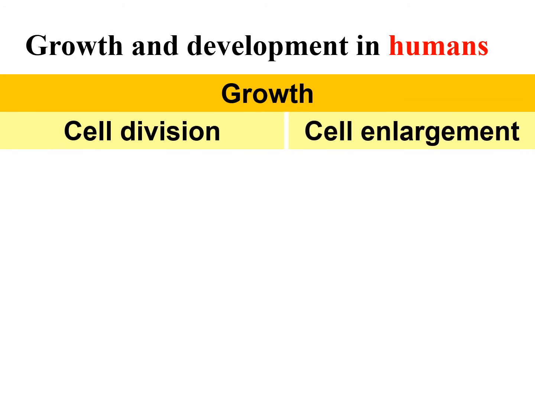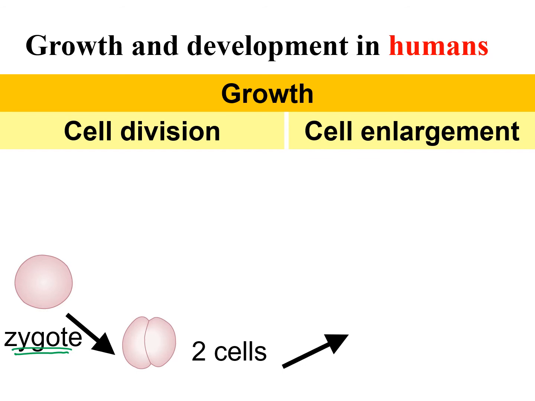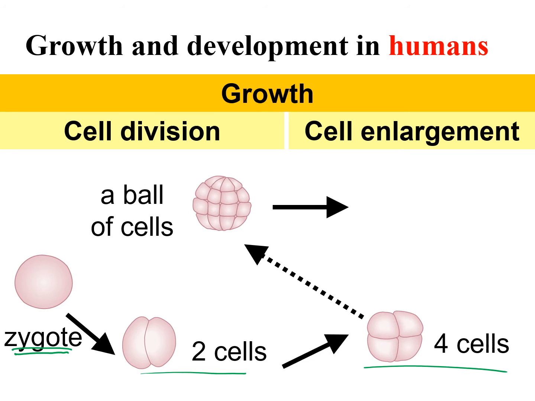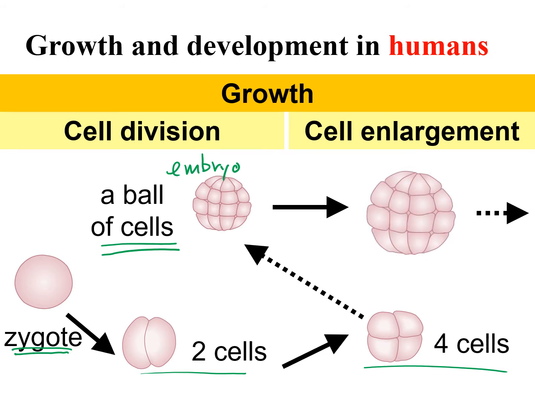For growth and development in humans, it starts with a zygote 受精卵. After cell division, it will become 2 cells. Another cell division from 2 cells to 4 cells, and then it becomes a ball of cells. We call this an embryo, 胚胎. And afterwards, after many cell divisions, the cells will enlarge and increase in size.